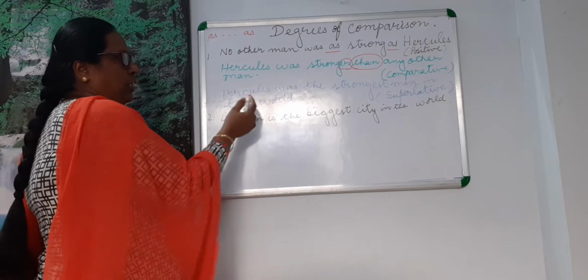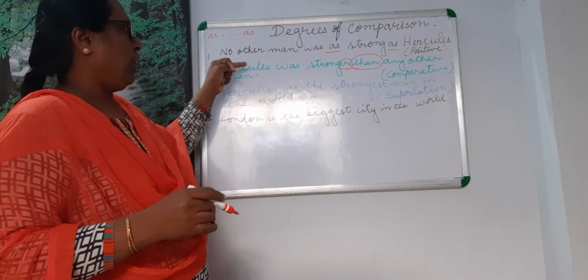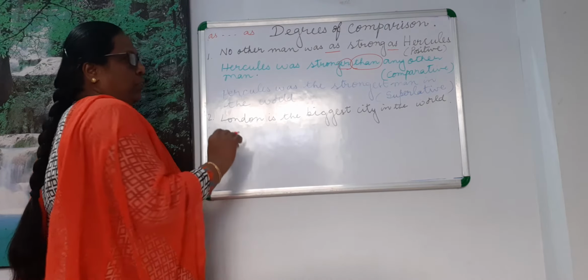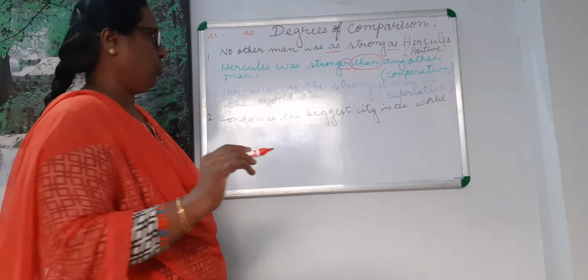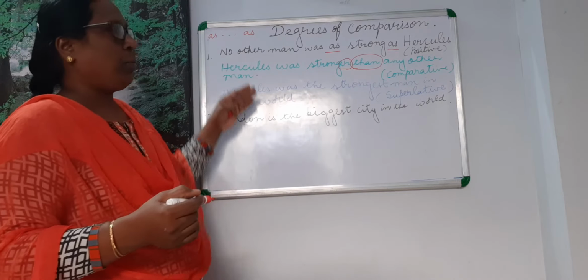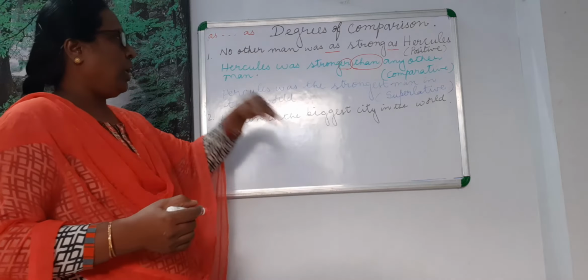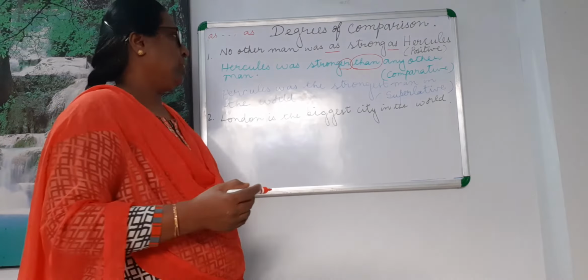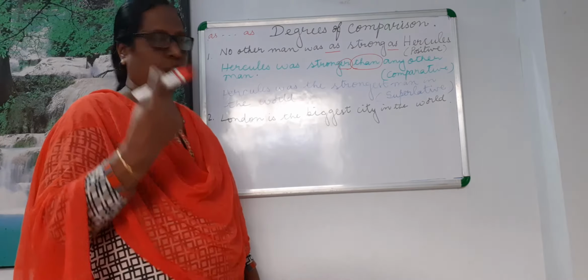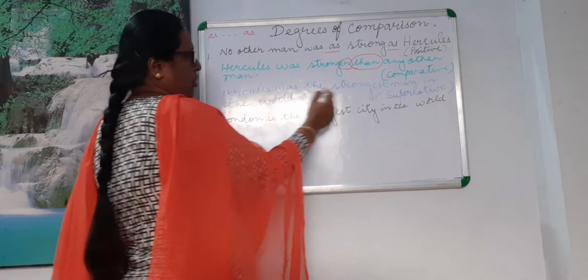Now the third sentence. Here I have written it in superlative form. In the superlative form, what are the things to be removed and what is to be added? When you are comparing anything or any person to the highest level, comparing with everything and not between two, there you will use the superlative.